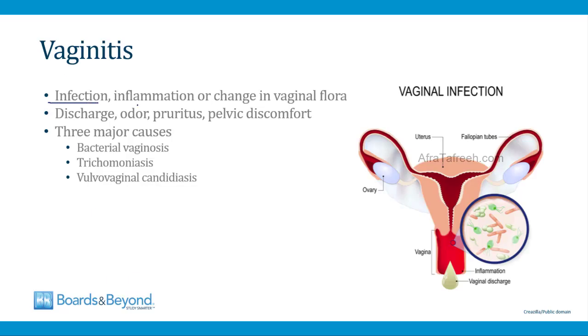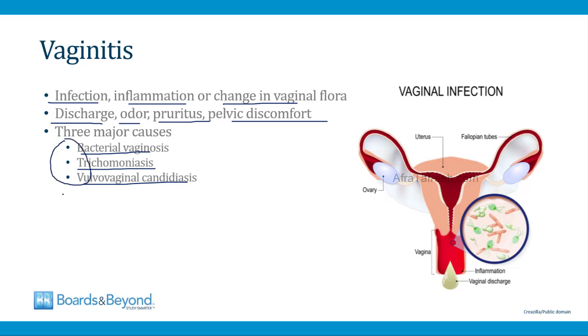Vaginitis refers to infection, inflammation, or a change in the content of the normal vaginal flora. And when this happens, that can lead to vaginal discharge and odor. It can also lead to itching and pelvic discomfort. And there are three major causes of vaginitis. The first is bacterial vaginosis, the second is trichomoniasis, and the last one is vulvovaginal candidiasis. And we'll go through each of these one at a time in this video.